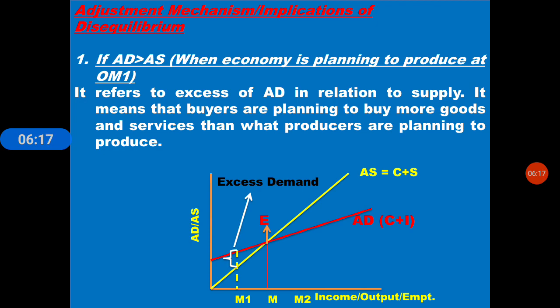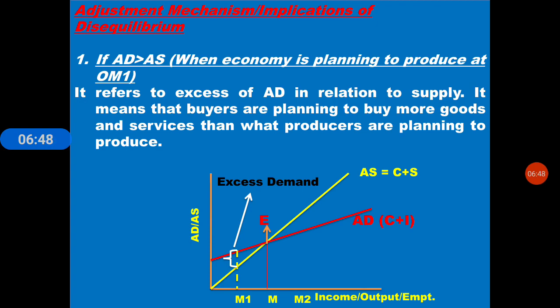Some position may be there where we will get stuck. Say M1 is the position where the economy stops. If AD is greater than AS in the economy, it is said to be excess demand, when the economy is planning to produce at OM1.